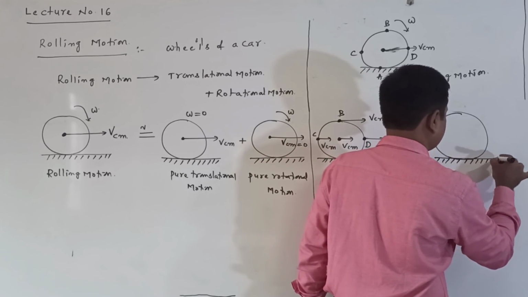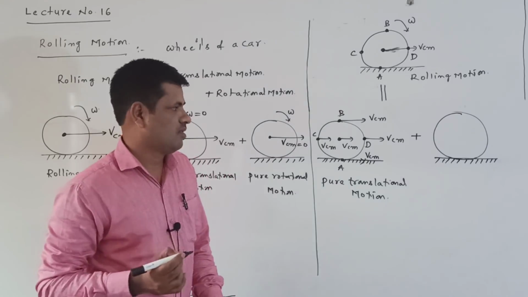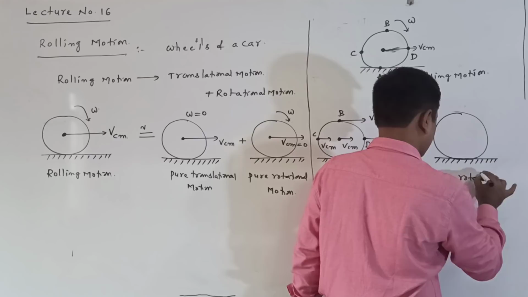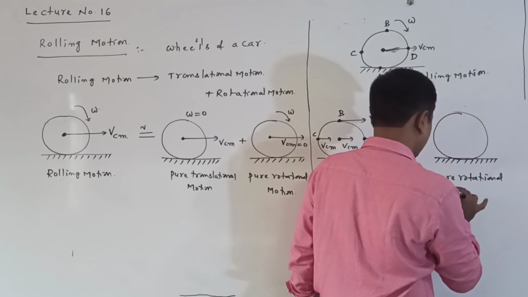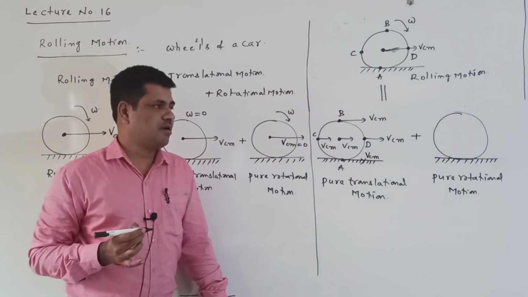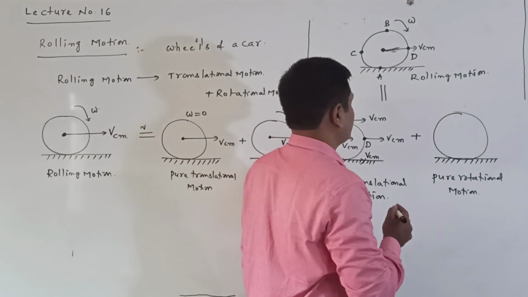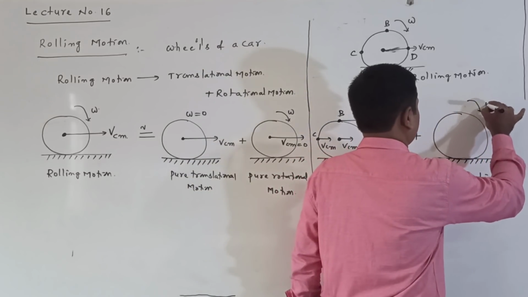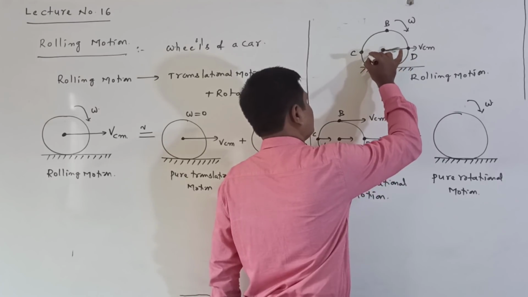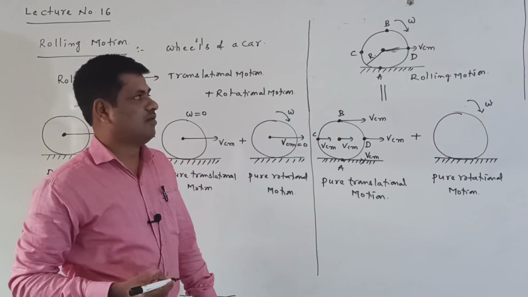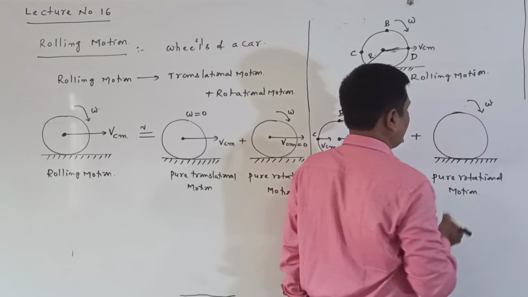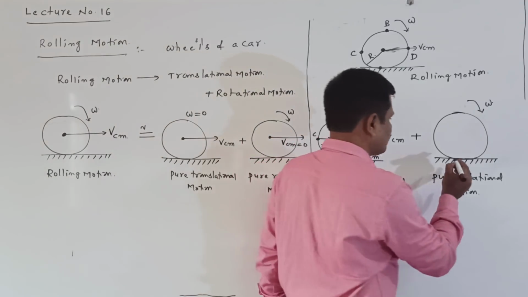Here you can understand this diagram clearly. Now, this is pure rotational motion. Pure rotational motion means it is rotating with angular velocity omega. The radius of the disc, we already know, is R. Now when rotating with angular velocity omega, suppose I consider this point here.